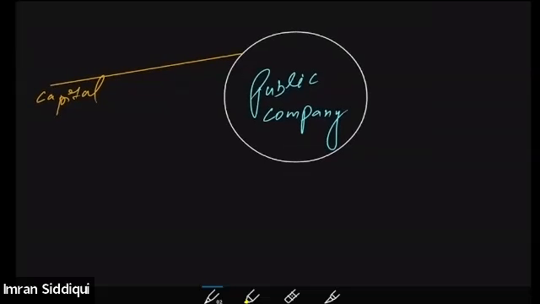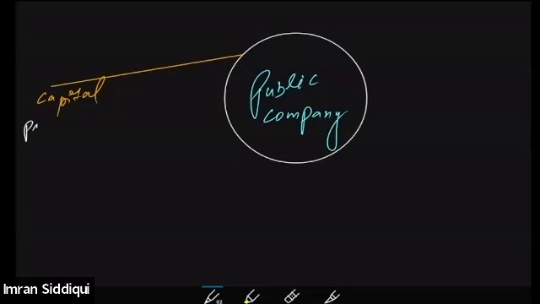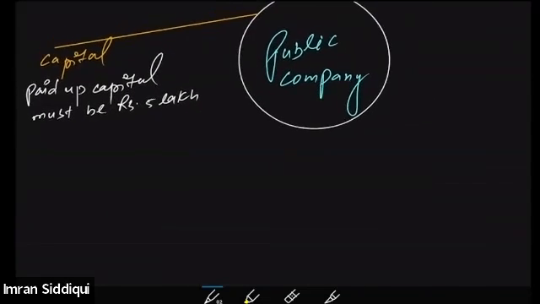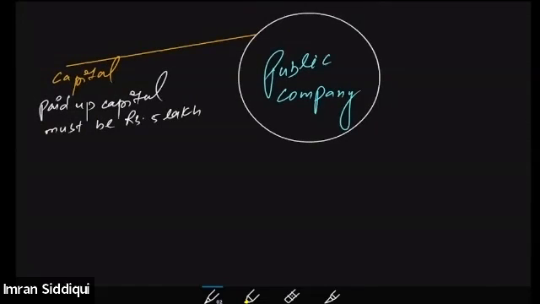But in case of the public company, the paid up capital must be rupees 5 lakh or more. In order to start a public company, you should have at least 5 lakh or more as per the Companies Act 2013. This is the minimum paid up capital requirement in order to start a public company.